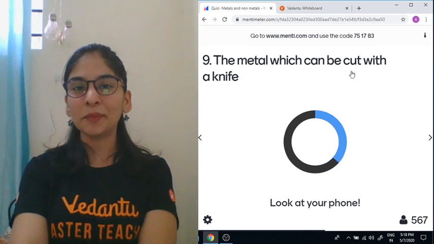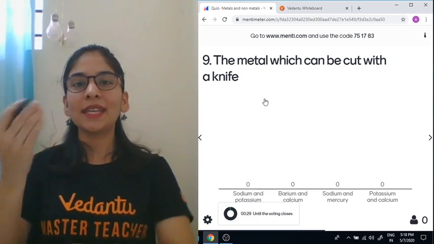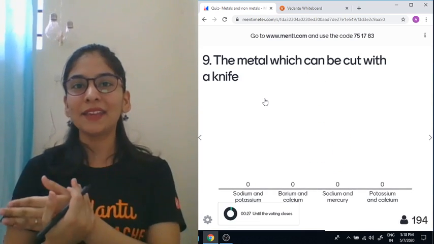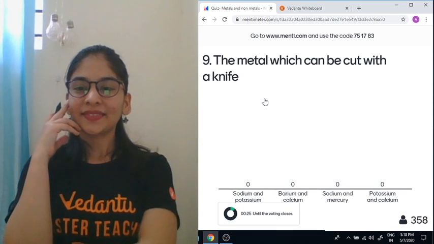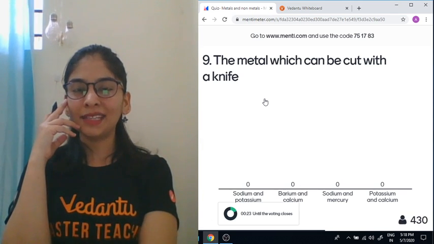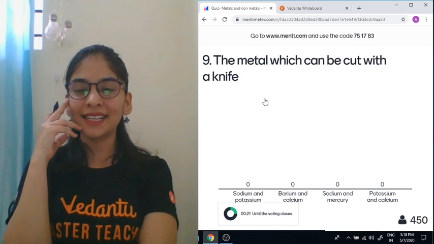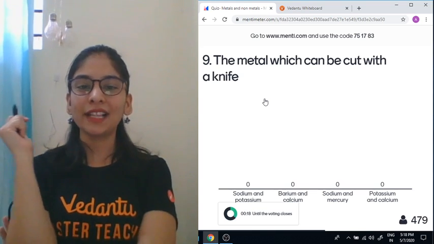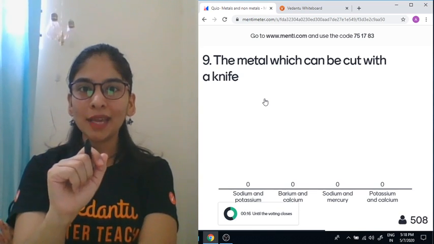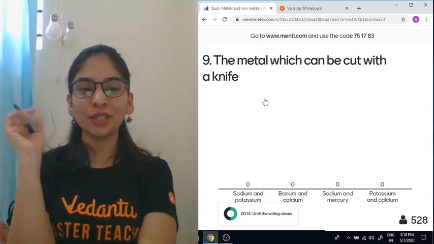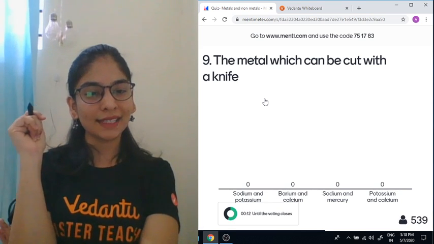The metal which can be cut with a knife. The metal that can be cut with a knife. Soft metal. Sodium and potassium, barium and calcium, sodium and mercury, and potassium and calcium. It's a very easy question, and I'm pretty sure that you all are going to give me the correct answer.